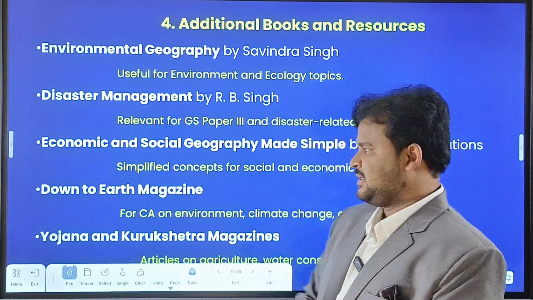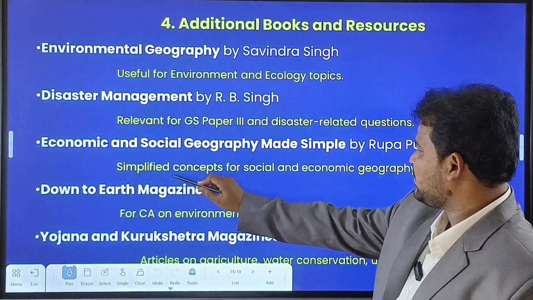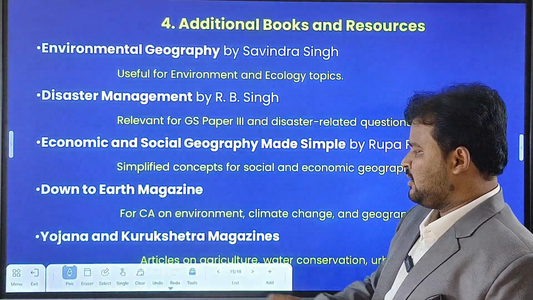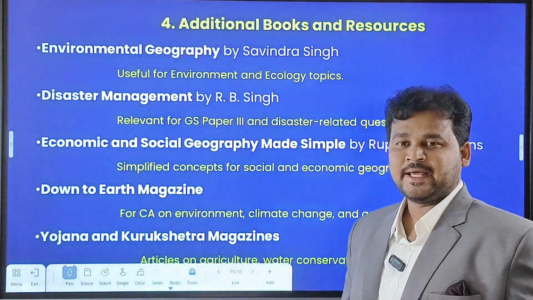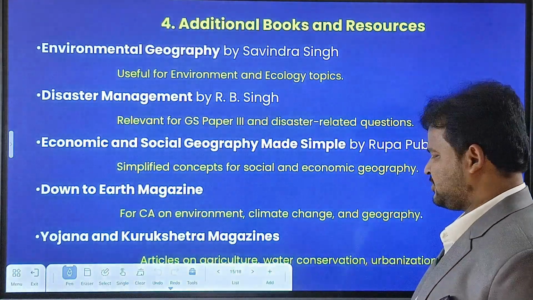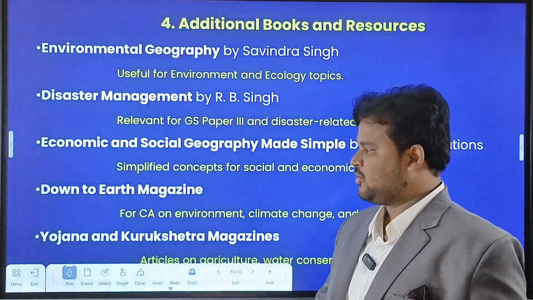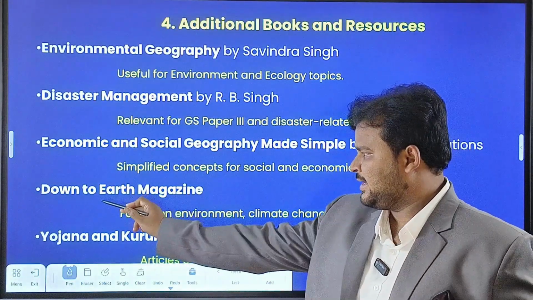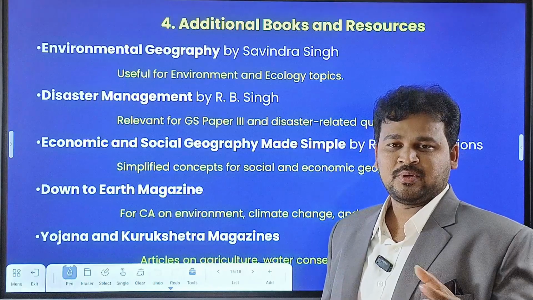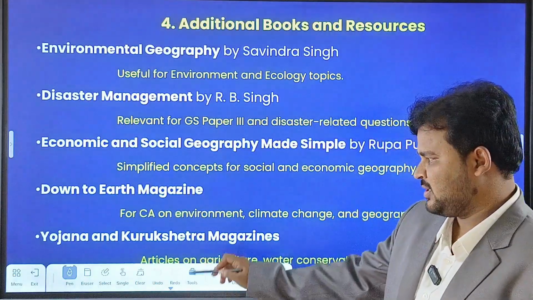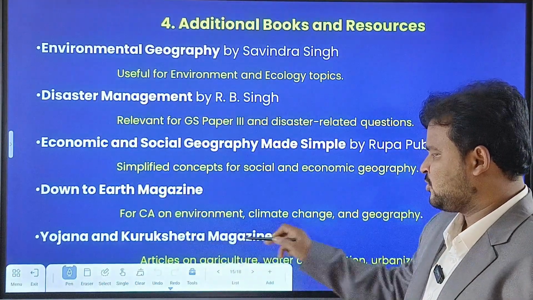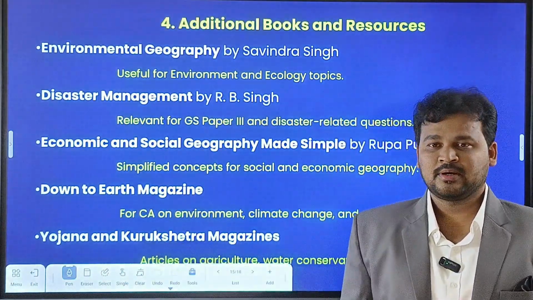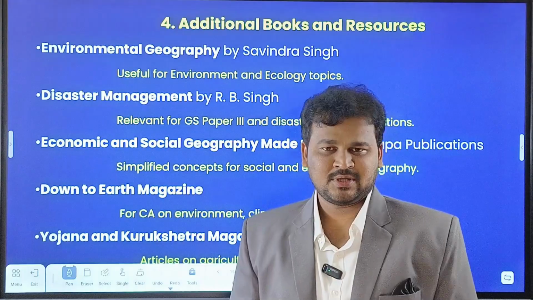And see here, Down to Earth magazine. You have to read Down to Earth magazine, which covers environmental issues, climate change issues, and also some topics related to geography. Current affairs will be printed in Down to Earth magazine. And after that, you have to follow Yojana and Kurukshetra magazines. If you have time, you can go for reading Yojana and Kurukshetra.